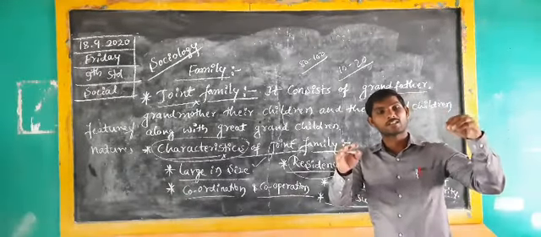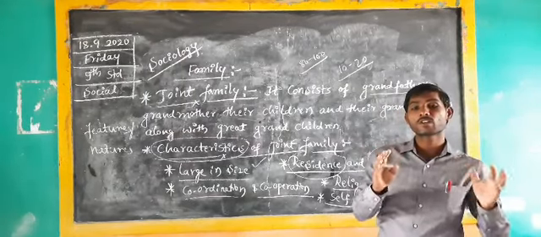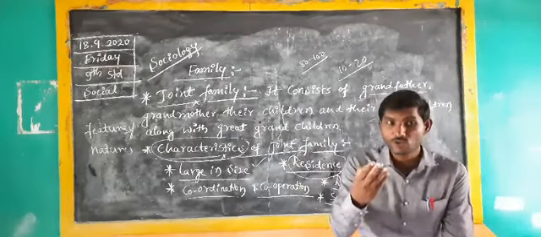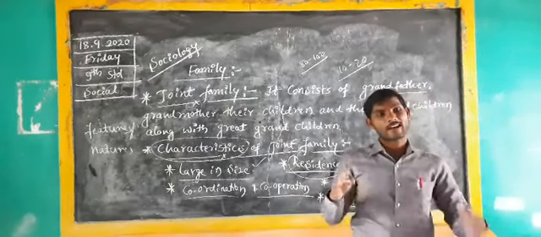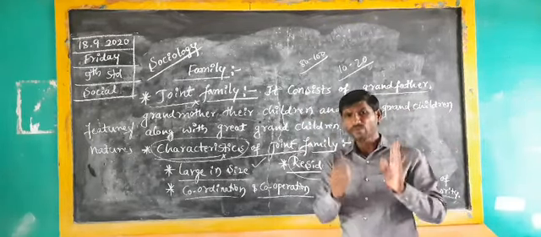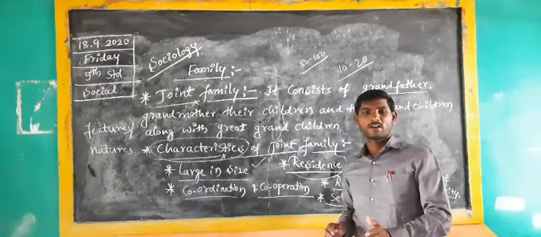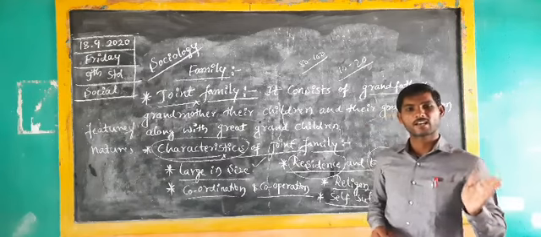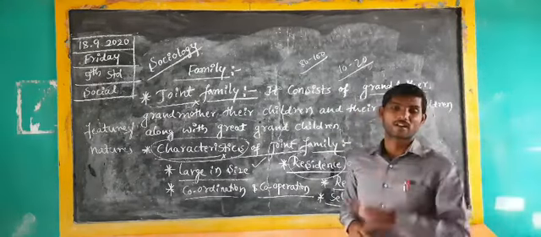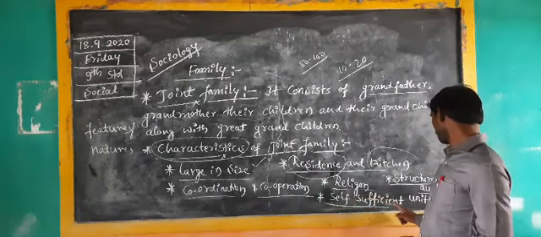Whatever daily wages they get, in that only they share food, and they share their labor, wages, clothes and education system. These are all very good manners they follow. If they are not satisfied with food, education and each thing every day, that is a home of quarrel. That's why they have the quality of a self-sufficient unit.